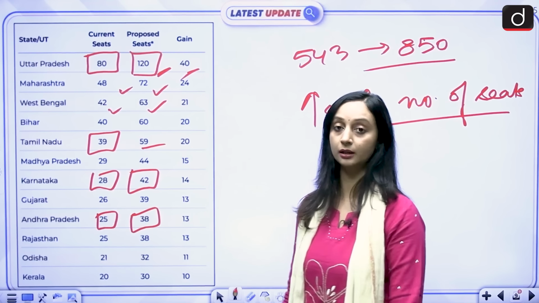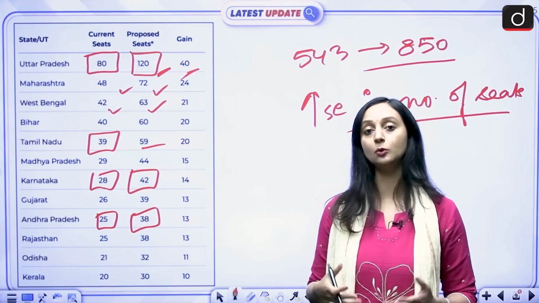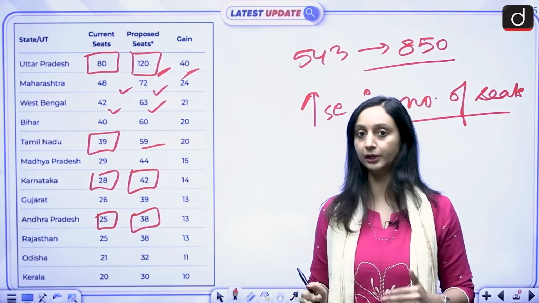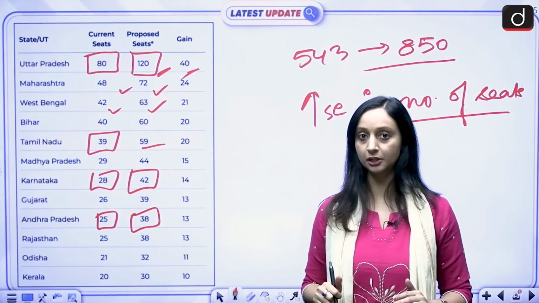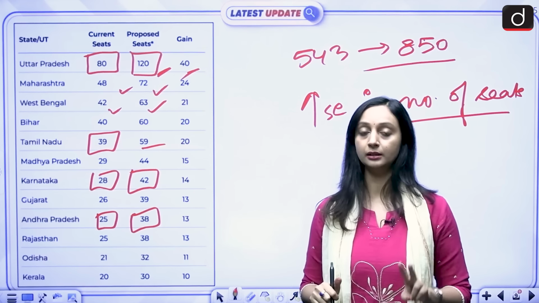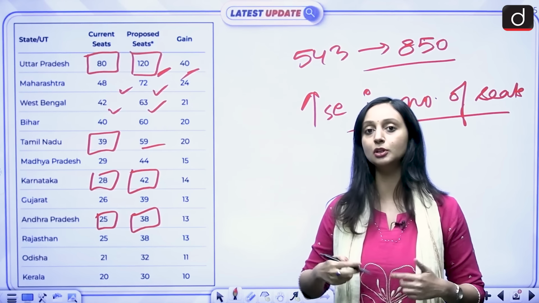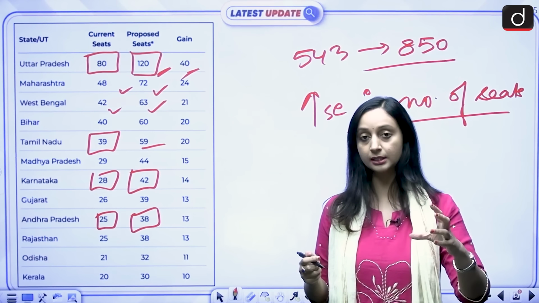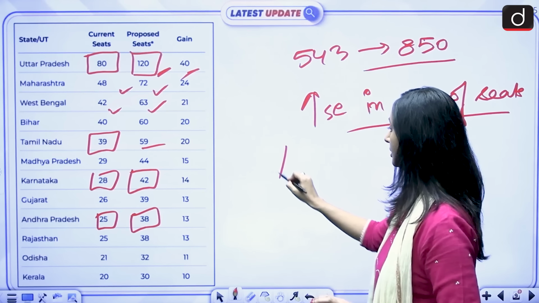So basically the center is saying that the absolute number is definitely going to increase for the southern states also. It is not going to decrease. So this should not look like a punishment. But then a nuance is there. The southern states are saying that the absolute number is increasing. But if you compare it relatively with the northern states, the share again is going to be reduced.